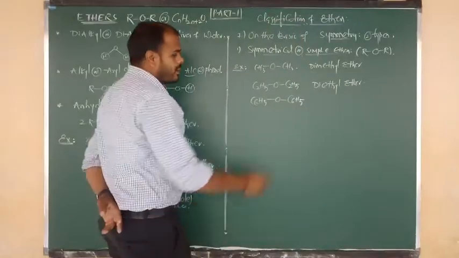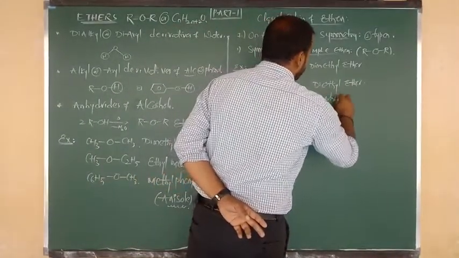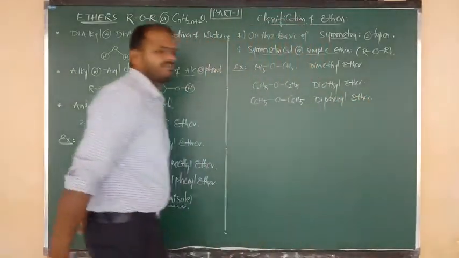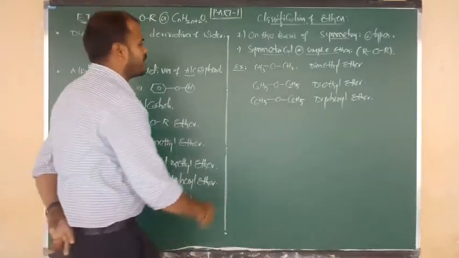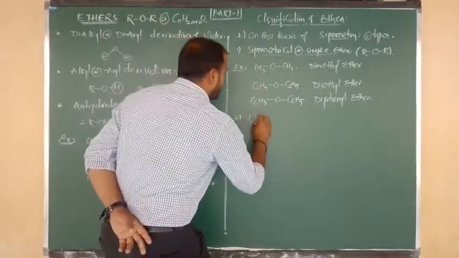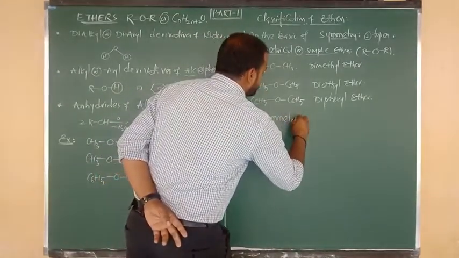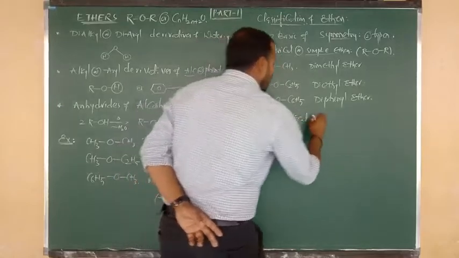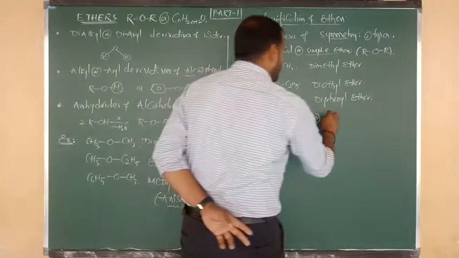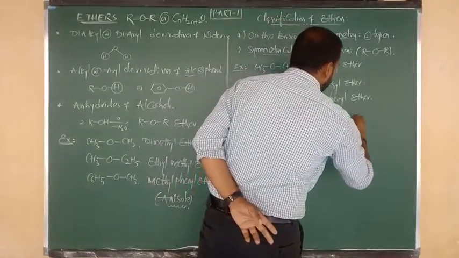Next, beta, both side phenyl groups are there, so now we can write that diphenyl ether. Like that it has to be written, beta. Next, go for the second category, that is nothing but unsymmetrical ethers. Unsymmetrical ethers, and we can also give another name, that is known as mixed ethers.